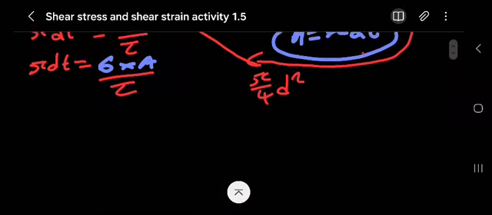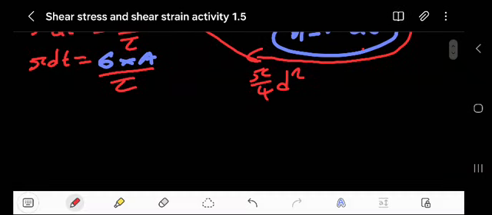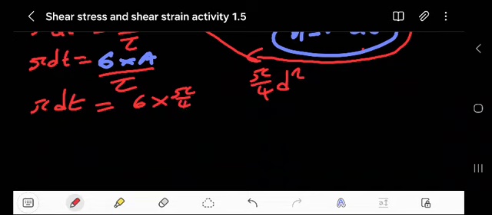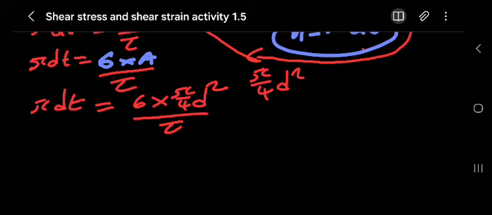Then the area for direct, remember here we still have pi dt, right? It's equal to the stress; for direct it is pi over 4 multiplied by d squared, over the shear. Now remember, the aim is to calculate the maximum diameter.